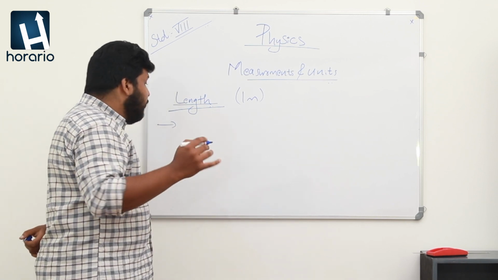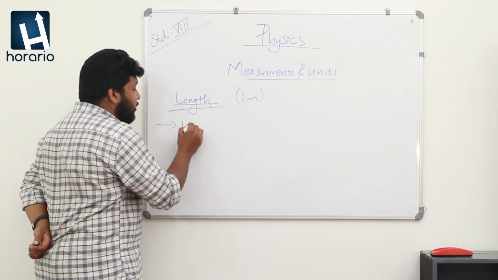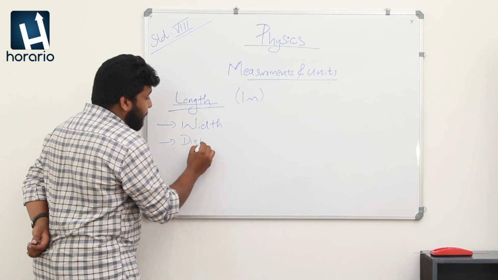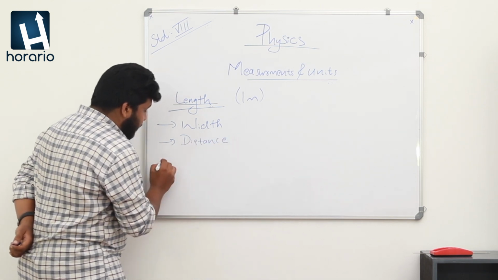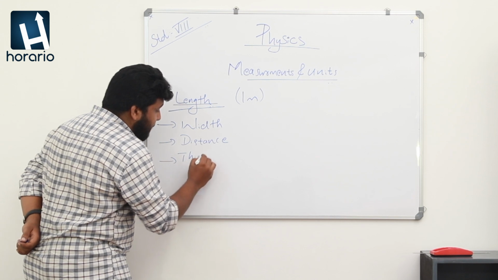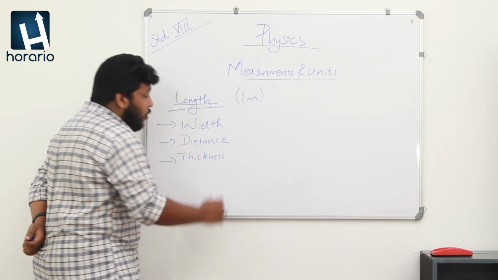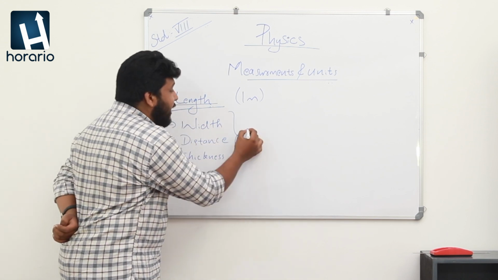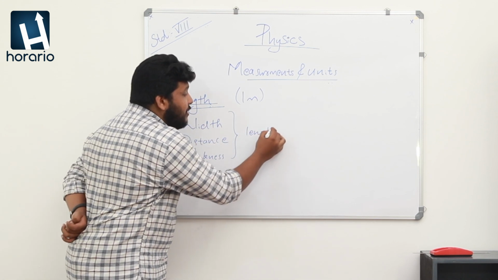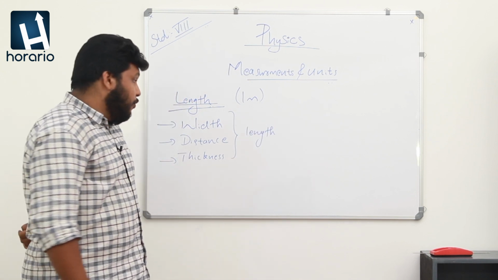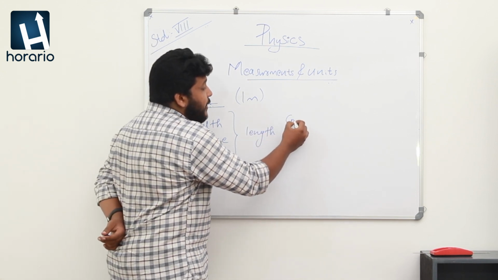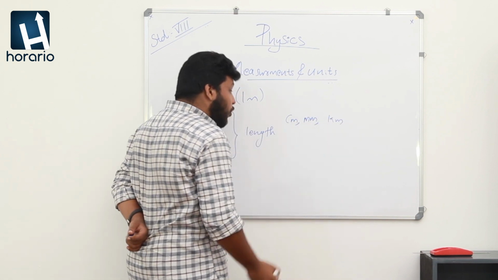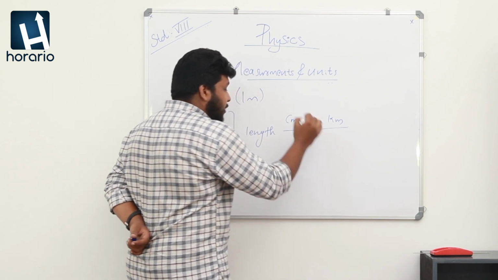So if any of us says we are measuring width, distance, or thickness, all of these come under the term length, and we can measure it with different units, from centimeter, millimeter, or kilometer, or even in meter.